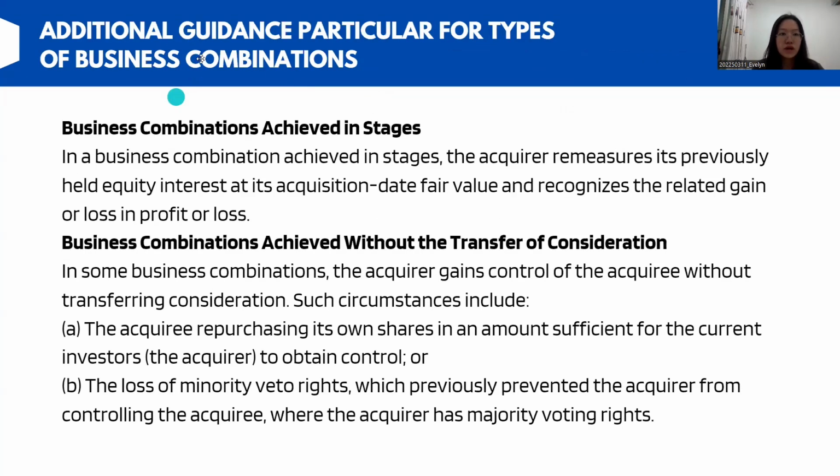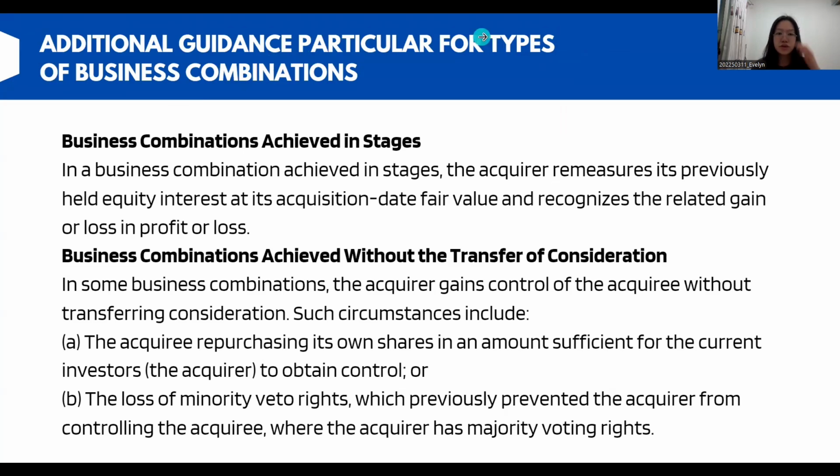There is also additional guidance particular to types of business combinations. For a business combination achieved in stages, the acquirer remeasures its previously held equity interest at its acquisition-date fair value and recognizes the related gain or loss in profit or loss. For a business combination achieved without the transfer of consideration, the acquirer gains control of the acquiree without transferring consideration.